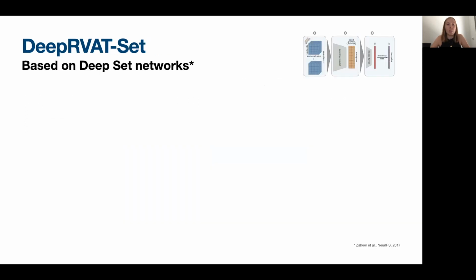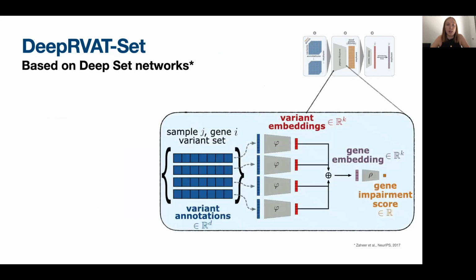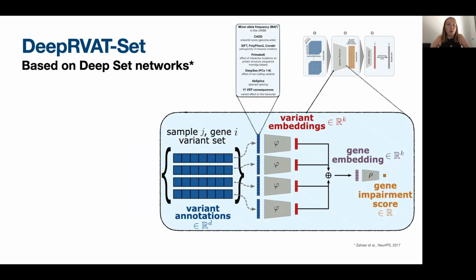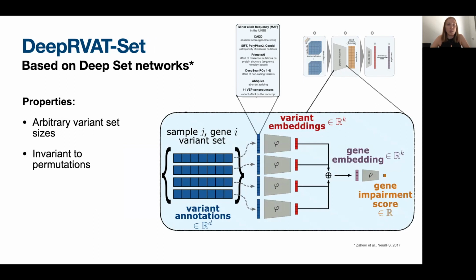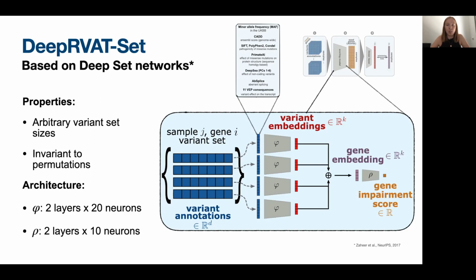However, we have settled on the set network inspired by the DeepSets architecture that uses a network to embed the variants individually in a way that shares parameters across variants. And then we aggregate these variant embeddings to obtain a gene embedding, which is passed to a second model to derive a single score. Importantly, this architecture can handle arbitrary variant set sizes and is invariant to permutations of variants. And also, this gives quite decent results at relatively small architectures. So let me show you some of our results now.